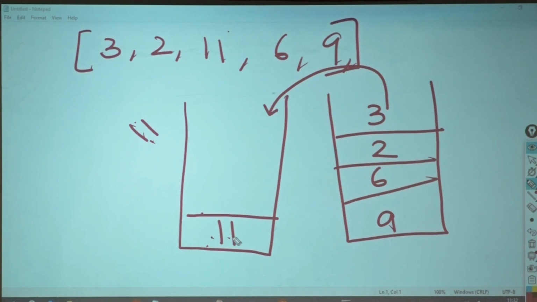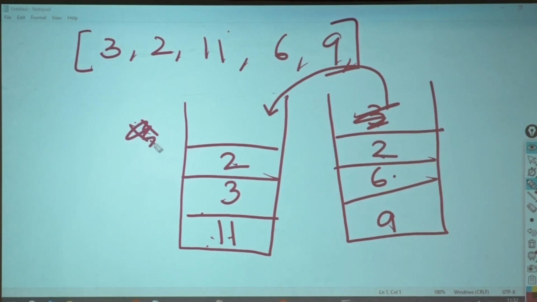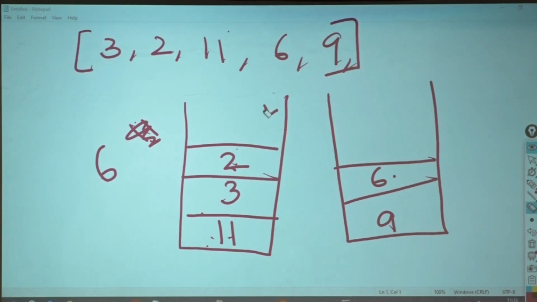Now I will again put 3. Is 3 less than 11? Yes. I will again put 2. Is 2 less than 3? Yes. Is 6 less than 2? No. Then who will stay here? 6. Then what do I need to do with 2 and 3? How will I pop them? First, I will pop 2 here. Wait, let me show you clearly.